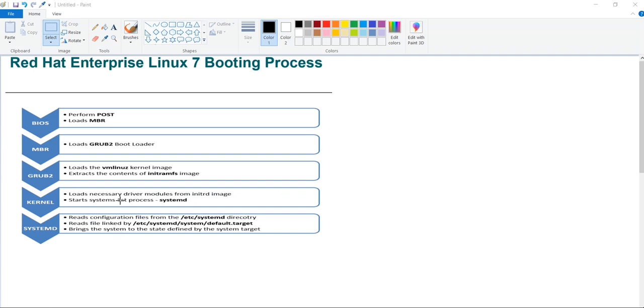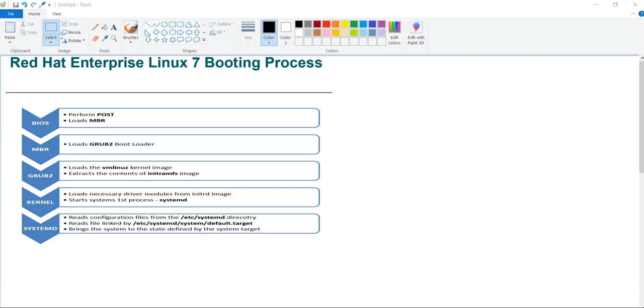Now grub has given the control to the kernel. What is the kernel? The kernel we know is the central part of most computer operating systems. It does the management of system resources and communication between hardware and software. The kernel is always stored in memory until the computer is turned off. So once the kernel is loaded, first BIOS will come, it will call the MBR, MBR will load my bootloader, the bootloader will load my kernel, then the kernel will start a program called systemd. Systemd is the first program that will start, the first process, which will have PID one whenever your server starts.